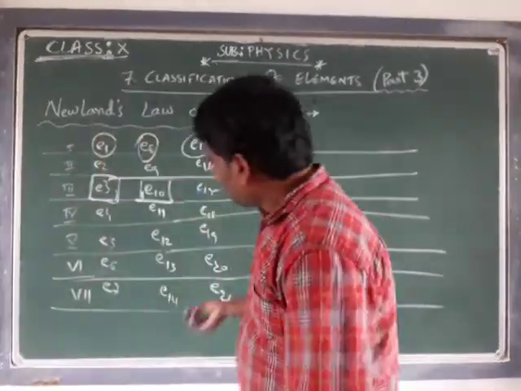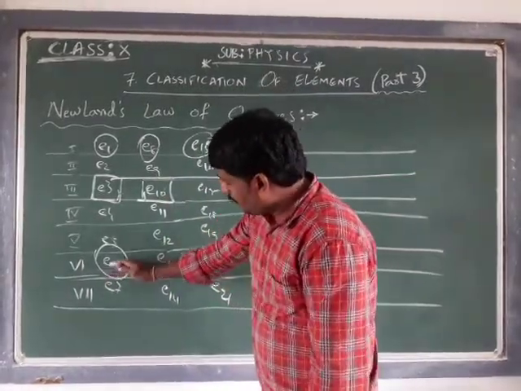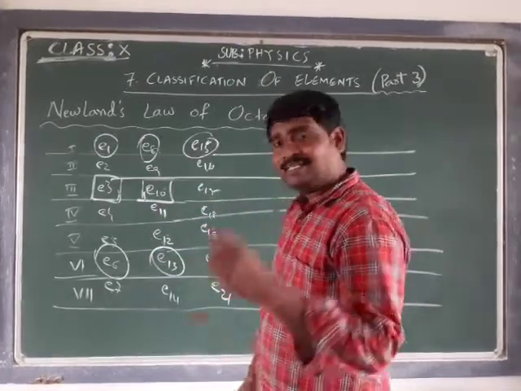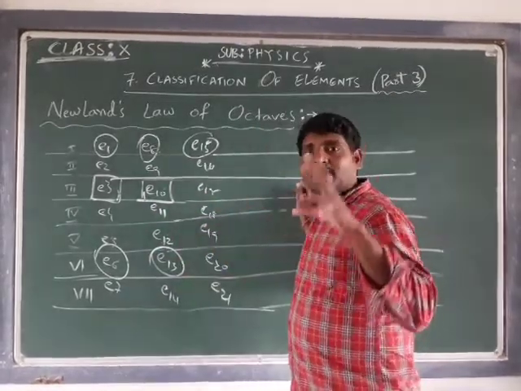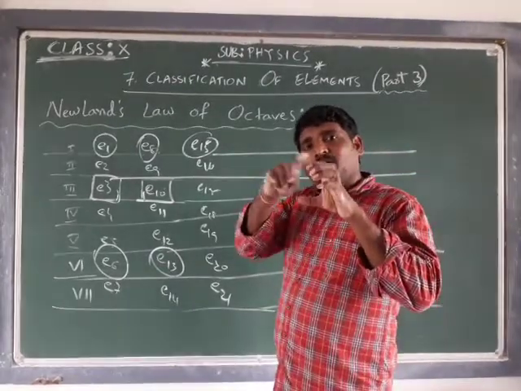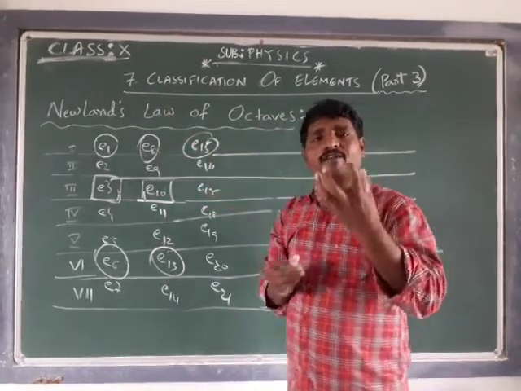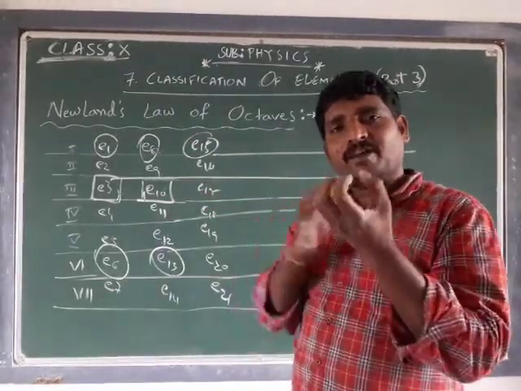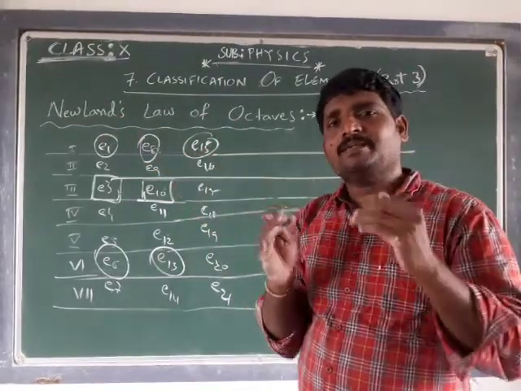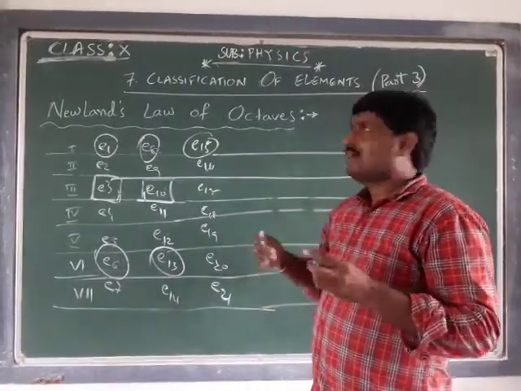Concern of, suppose you take the element 6. What is the 8th element? That is 1, 2, 3, 4, 5, 6, 7, 8. This is the 8th element. That is every regular interval. Consider one element. From that element, every eighth element is going to possess the same similar chemical properties. That's what is the suggestion.